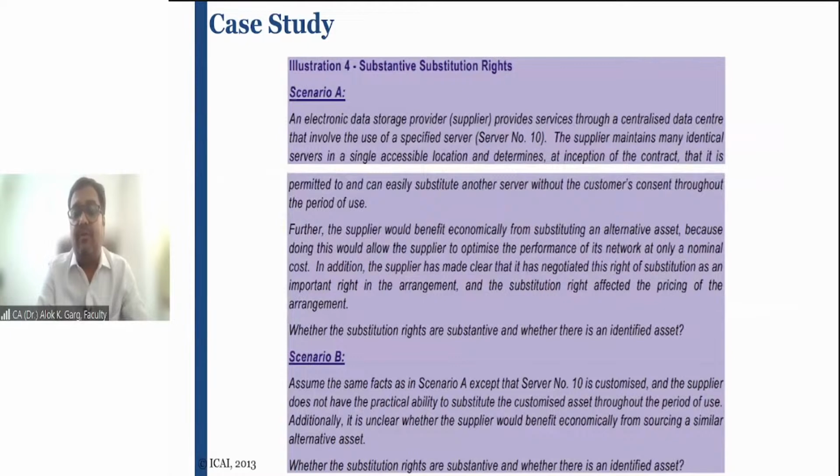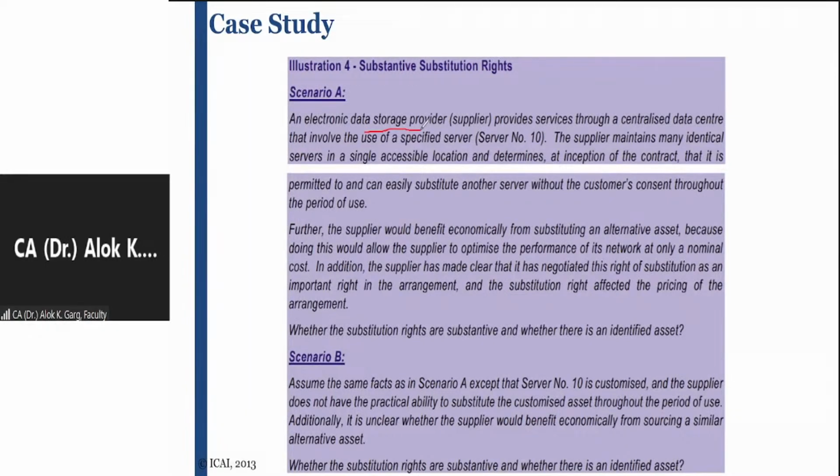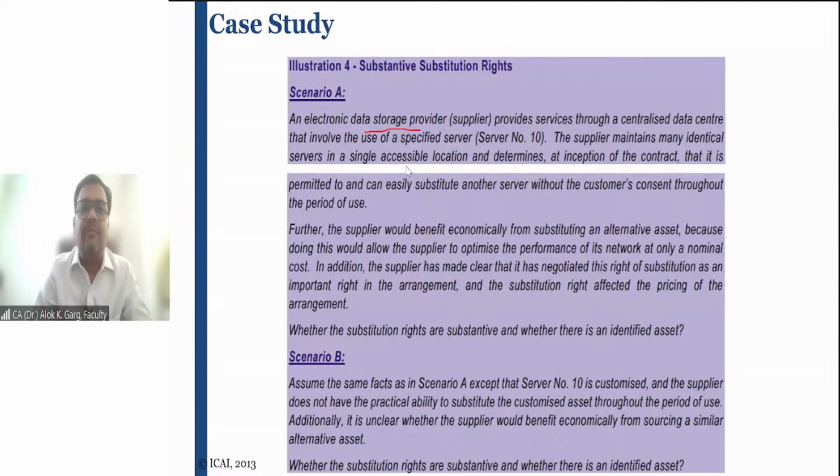The illustration number 4. So in the first two illustrations, we talked about whether it is explicitly mentioned in the contract or it is not mentioned in the contract, whether it is explicit in the contract or implicit in the contract. Now we are also discussing the substantive substitution rights. An electronic data storage provider supplier. As I told you, in this standard, you will find the word supplier also.